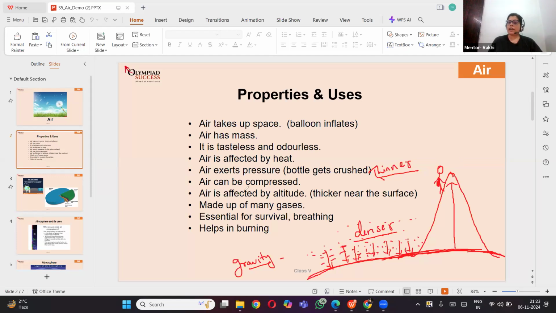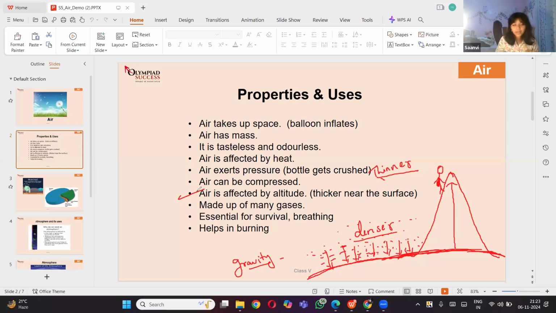Okay, so how is air affected by the altitude? Tell me, Sanvi, how you can conclude. I have concluded your answer, you are going to conclude my answer now. So how is air affected by altitude?